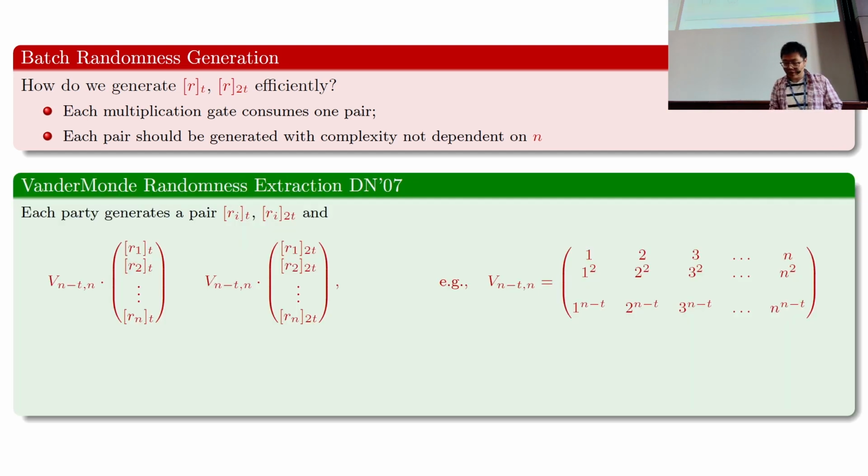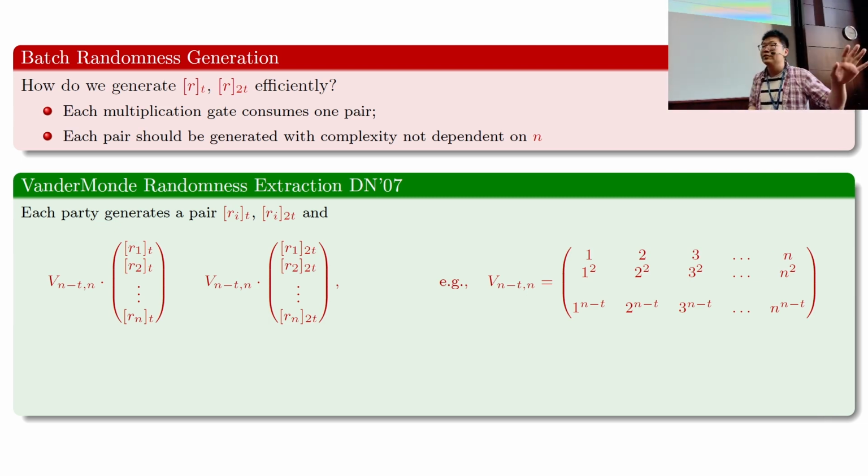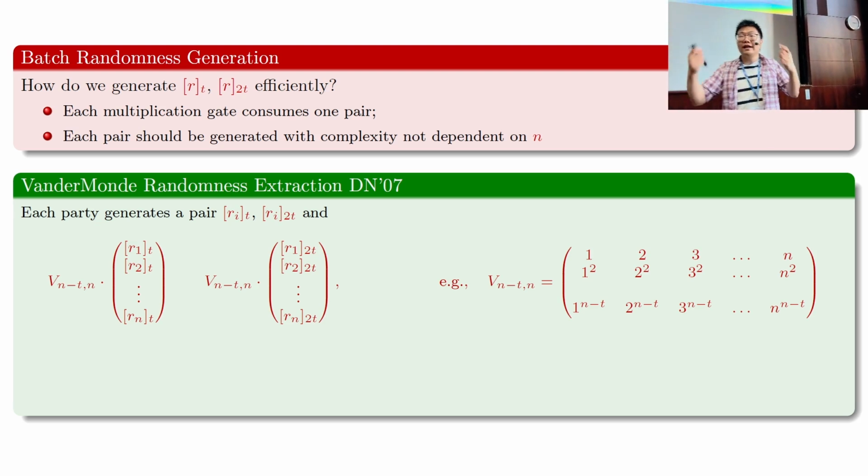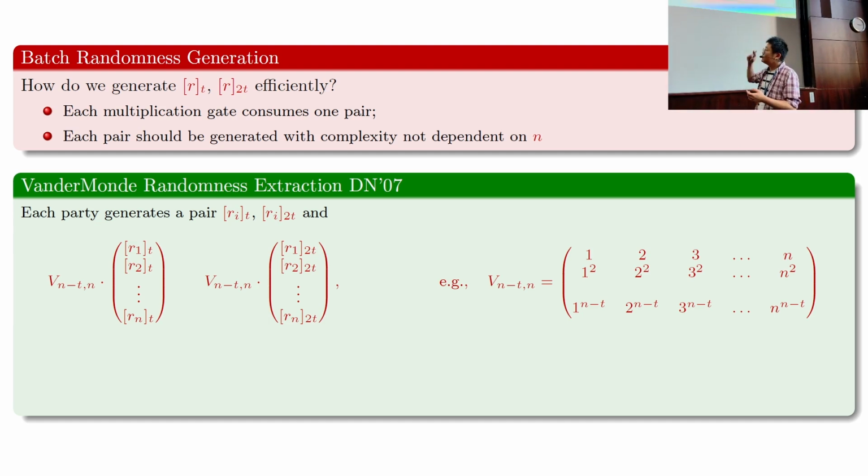This is a standard trick introduced by Damgård and Nielsen in 2007, which roughly has the following idea: you ask each party to generate a pair of masks. You know that out of these n masks, at most t of them are from maliciously corrupted parties, and the rest, n minus t, are from honest parties. So you are going to extract n minus t secure masks out of these n random masks generated by all the parties.